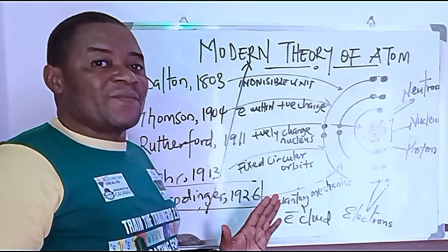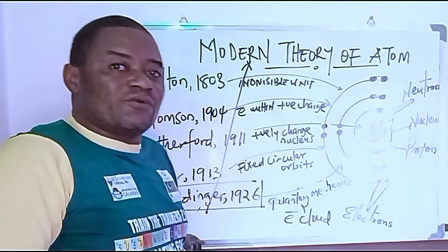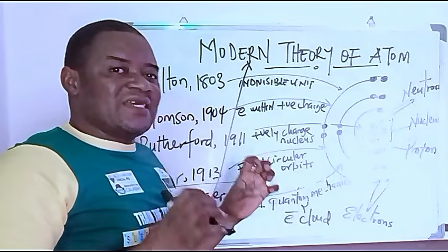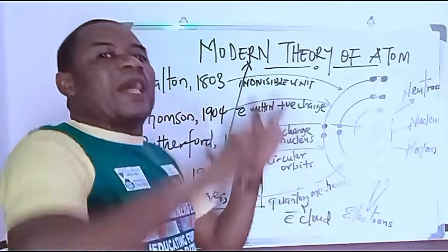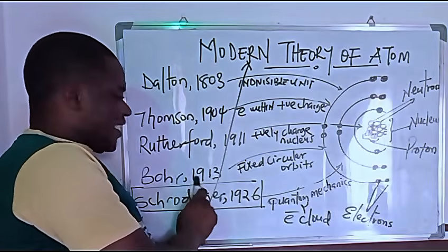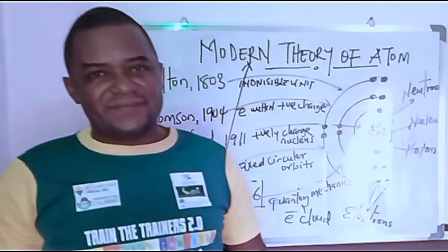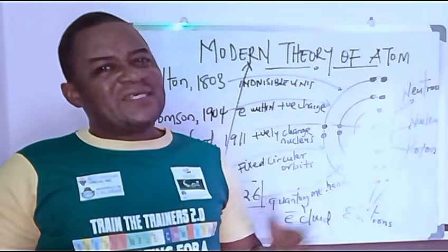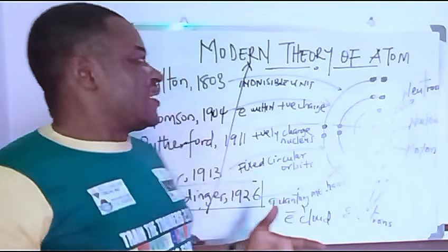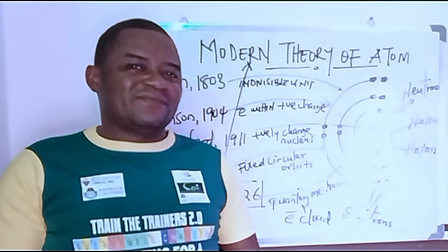So he simply said that the probability of finding an electron, a cloud of electron, at any region of space around the atom is defined as a wave function or an orbital. That corrected what Niels Bohr said in his planetary discussion of an atom in 1913. And so many other things that the modern theory of an atom tried to look into and discuss.